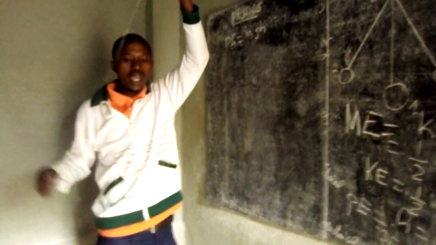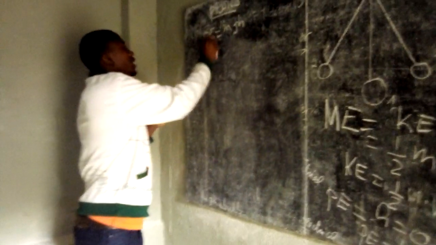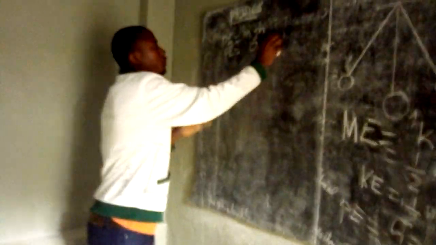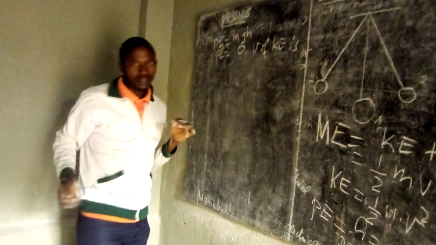When it reaches this position, moving like this, the potential energy equals 0, and the kinetic energy is considered.